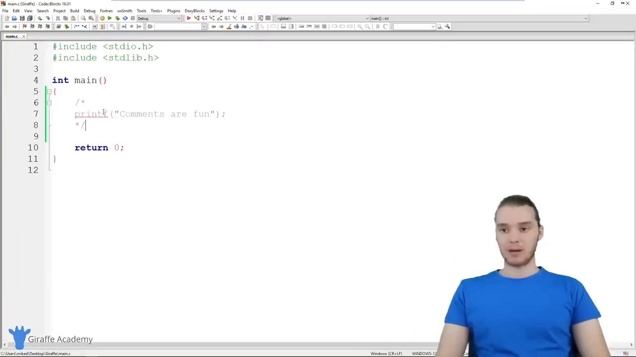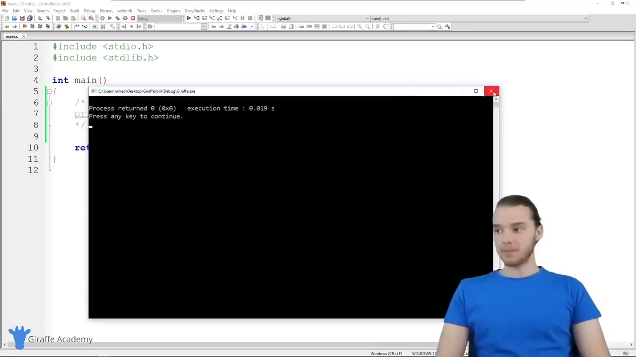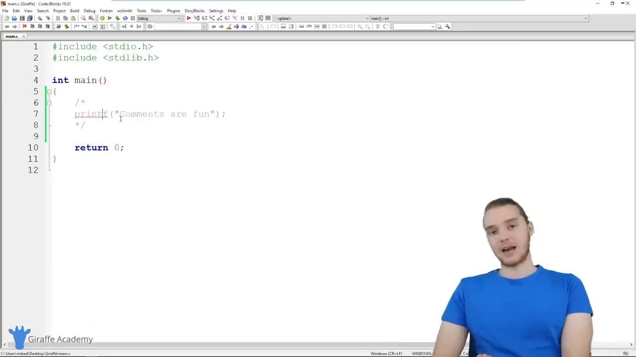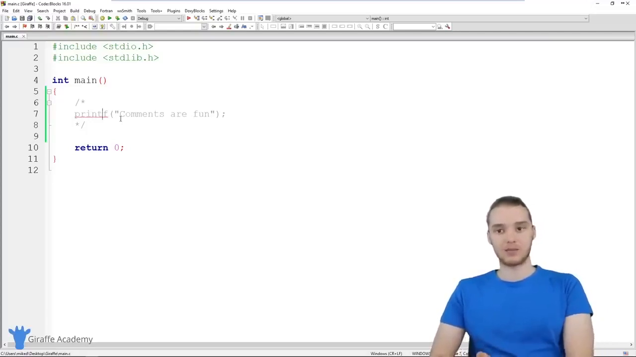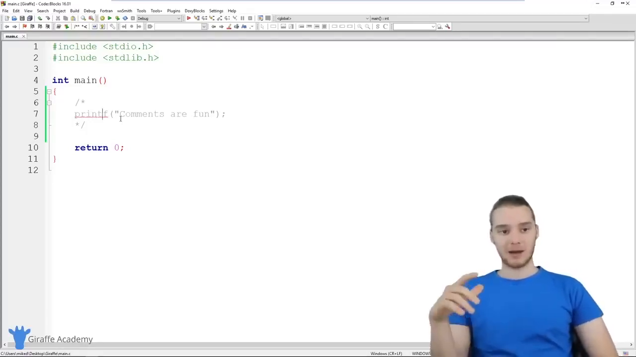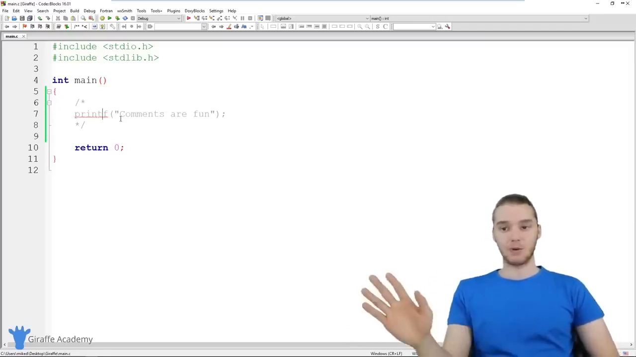So now when I run my program, it's gonna do the same thing. It won't execute that line of code, but I didn't have to actually delete the line. I could just comment it out. A lot of times when you're writing programs, you might want to try to run your program without a certain line or a certain series of lines of code. And instead of deleting them and then running the program, you can just comment them out and C will basically ignore them. So that can be really useful.